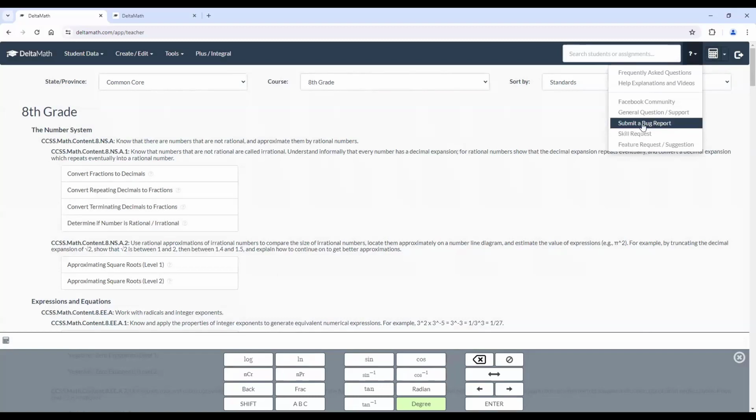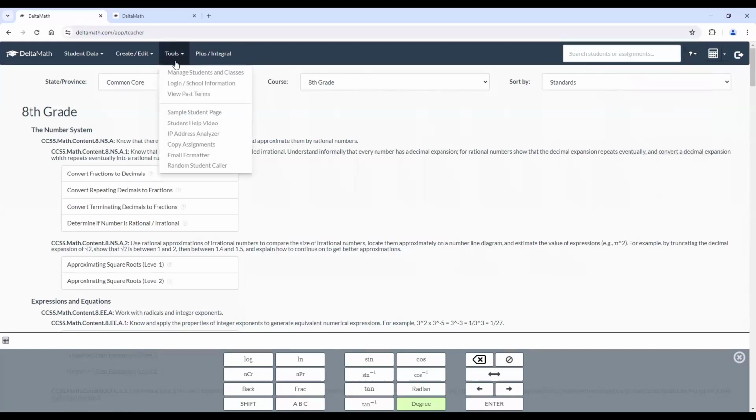If you ever do encounter a bug in the Delta Math system, you can also submit a bug report, and it does ping somebody from the Delta Math team who's on the back end to go ahead and take a look at it. There's a lot of other options to explore here. Like I said here, the plus integral is the paid option.